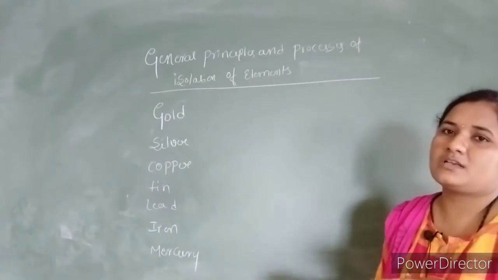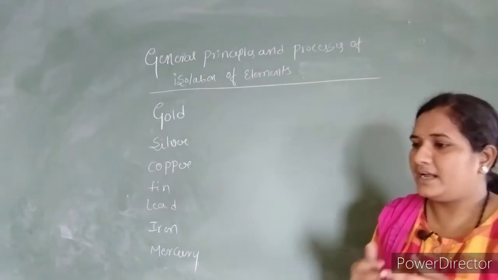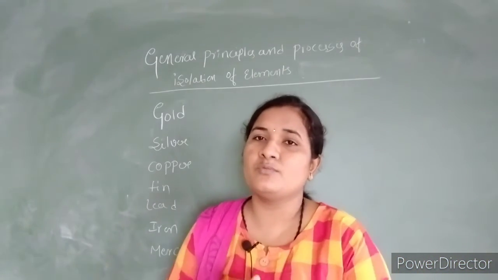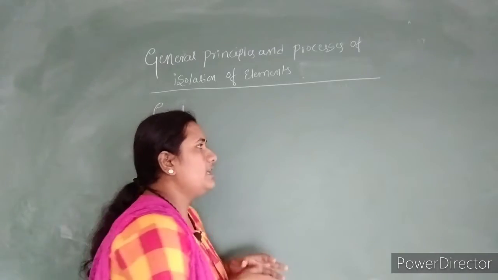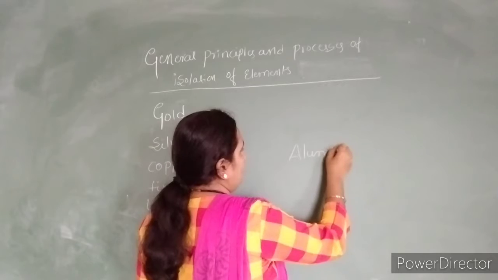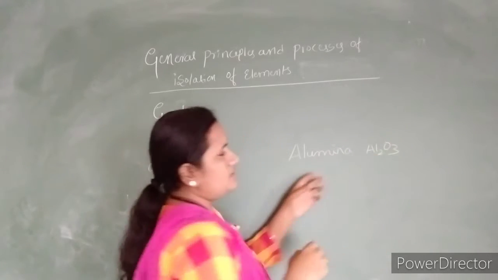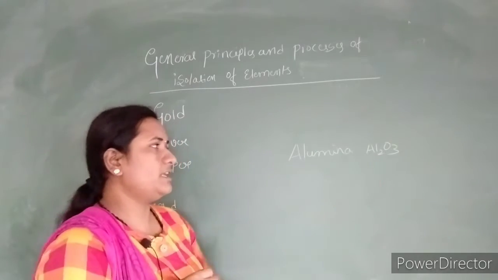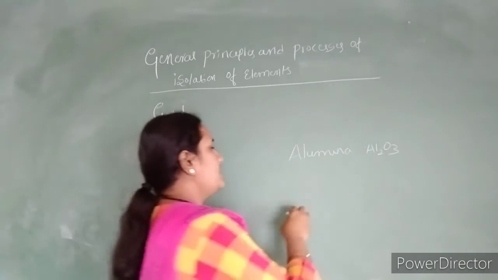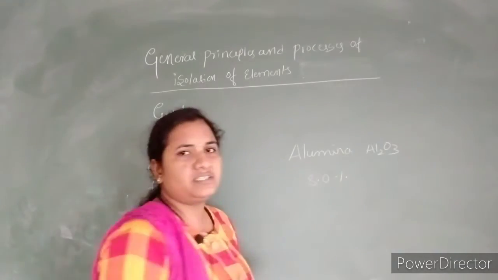In the earth crust the third most abundant element is aluminum. It is found in the form of Al2O3, about 8.0% in the earth crust.